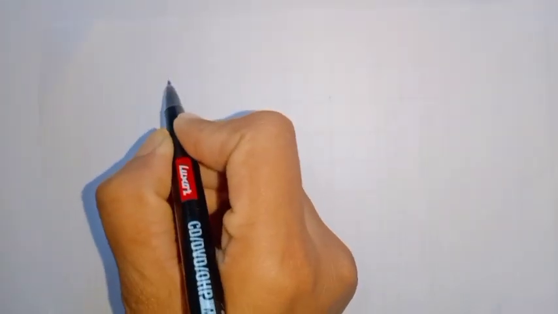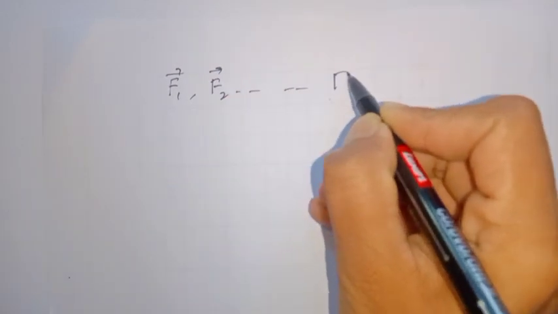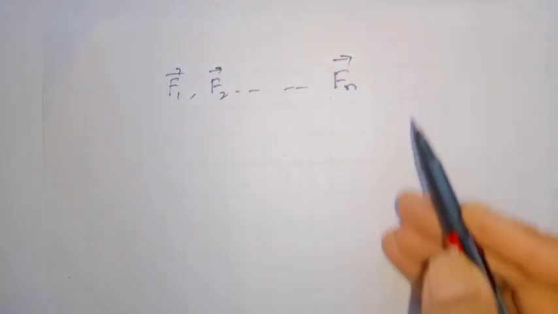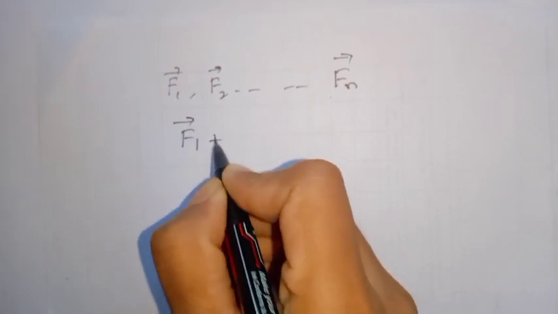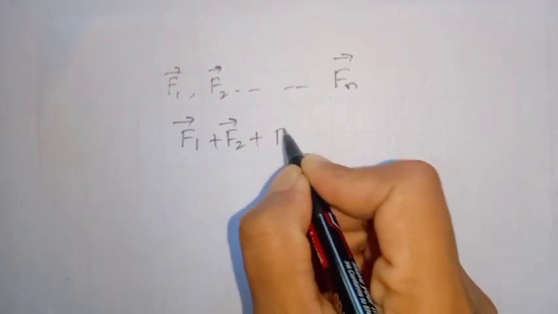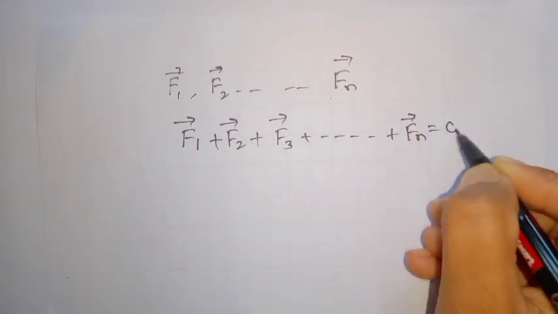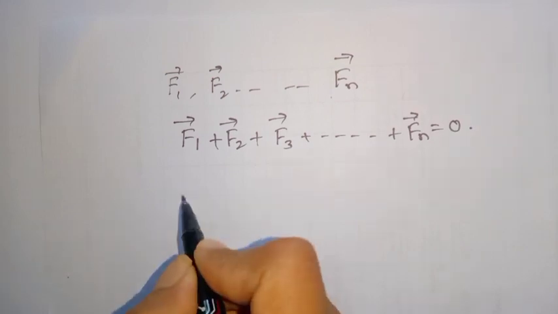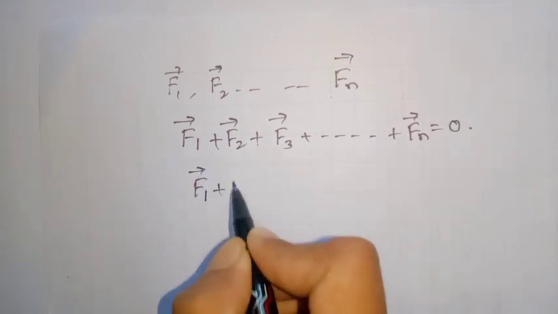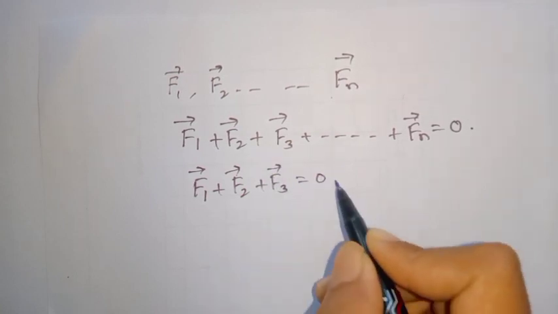If there are n number of forces F1, F2 and so on, we can write the vector sum: vector F1 plus vector F2 plus vector F3 plus so on up to vector Fn is equal to 0. As I explained in equation number 1 using the parallelogram law of vector addition, vector F1 plus vector F2 plus vector F3 is equal to 0, right? This was equation number 1.